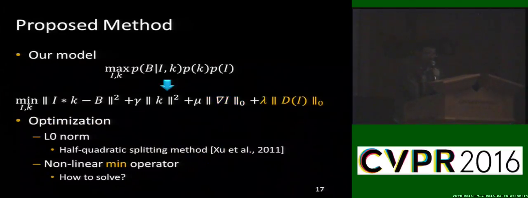Since this model involves the L0 norm and the nonlinear minimum operator in the dark channel, it is a complex mathematical optimization problem. We know that for the L0 norm, we can use a half-quadratic splitting method to solve it. The main difficulty of this problem is the nonlinear minimum operator in the dark channel. In the following, we will mainly focus on this problem.